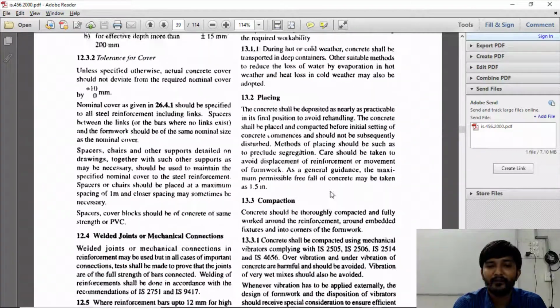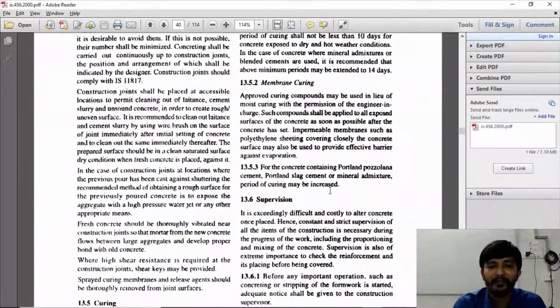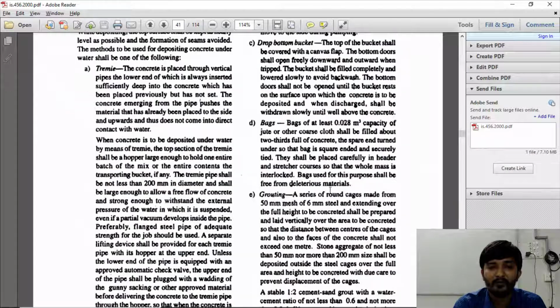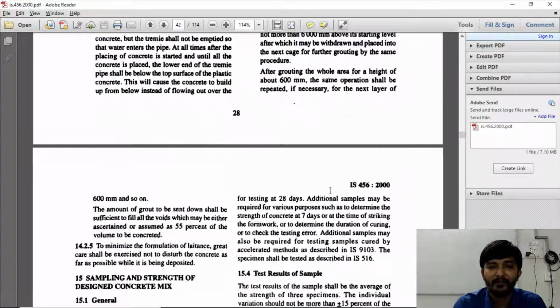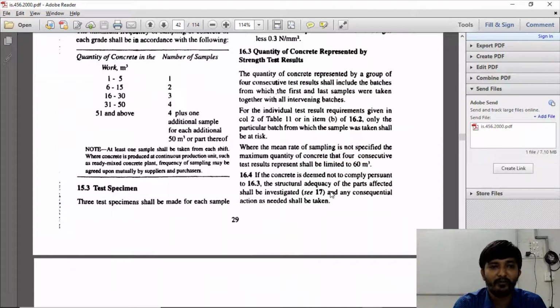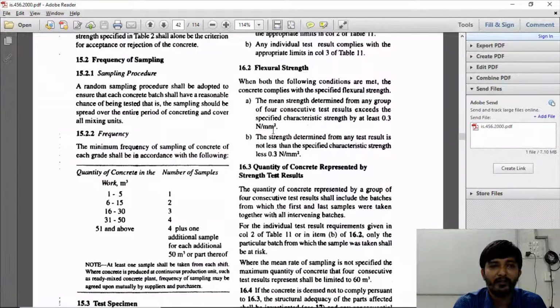Then another criteria that we have seen, that is the stress strain curves. We go to that part, figure number 23. But let's move to one more important thing about sampling. 15.2, frequency of sampling. This is important for those who are working on site. They need to understand how many cubes are to be taken.